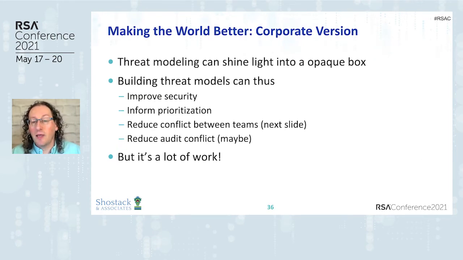Threat modeling shines a light into this opaque box. And in shining that light, what we do is we improve security because we're focused on the threats and we're focused on making sure we're not just picking up controls and slapping them in, but we're picking up controls and using them to address an understood threat. We're using them to mitigate a real problem. This informs our prioritization, which of these we do first. It can also reduce conflict between teams, reduce conflict with auditors, maybe, but it's a lot of work.